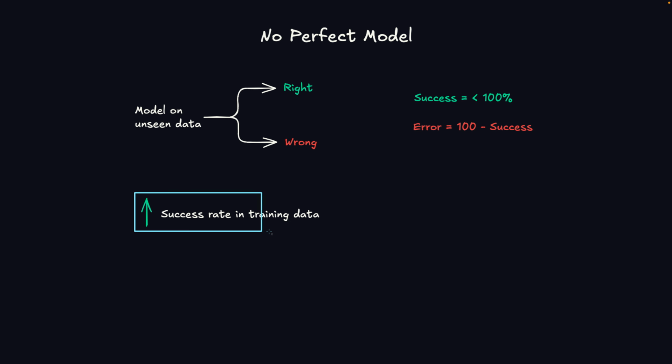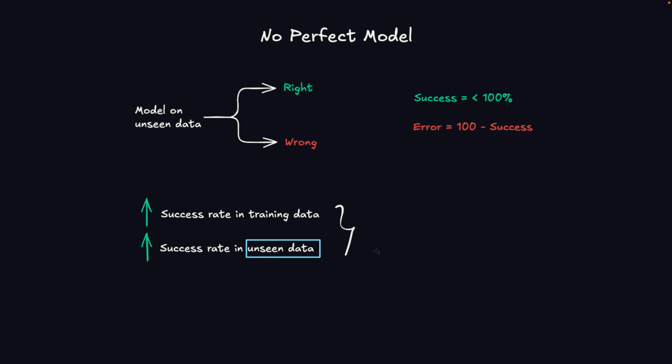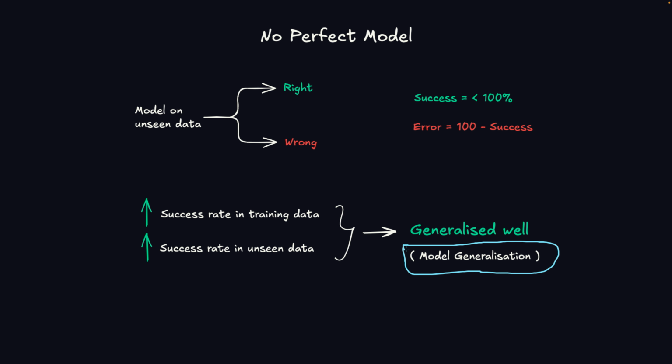When the model success rate is really high on training data, and also high on unseen data, then that particular model has generalized well. It has a high success rate on the training data, which is the data we used for model training, and on unseen data as well, which means it has essentially learned the pattern in the training data, so it is able to perform well on unseen data. We call this model generalization. So we have created a generic model which performs well on training data as well as on unseen data.